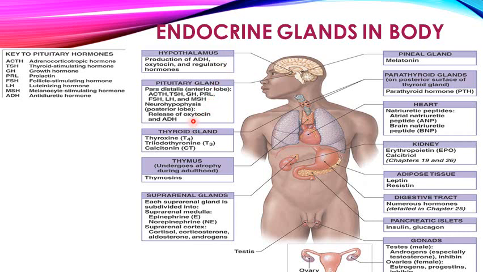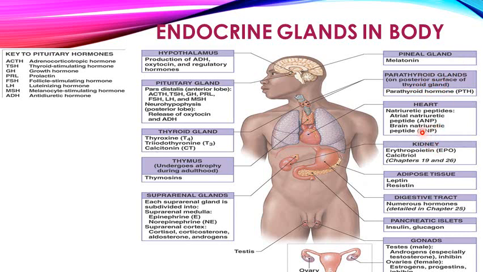So you can say that the endocrine glands which are present in a discrete organ form are the endocrine glands proper. This is the pituitary gland, which is located here in the pituitary fossa in the brain. Then there is the thyroid gland, present in the midline of the neck. There is the suprarenal or adrenal gland, which is located over the superior pole of both kidneys. And there is the pineal gland. Along with the thyroid, there is the parathyroid gland.